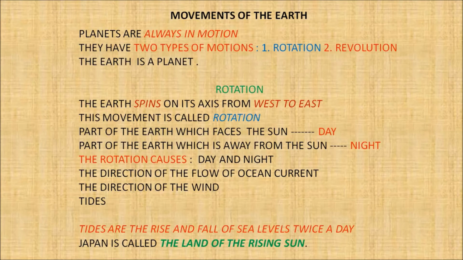In the places located on the east, the sun appears first than the places in the west. Thus, as you can see here, Japan is called the land of the rising sun.